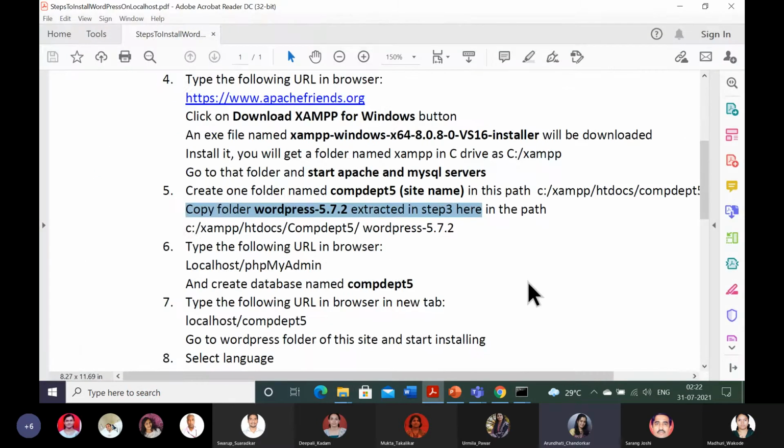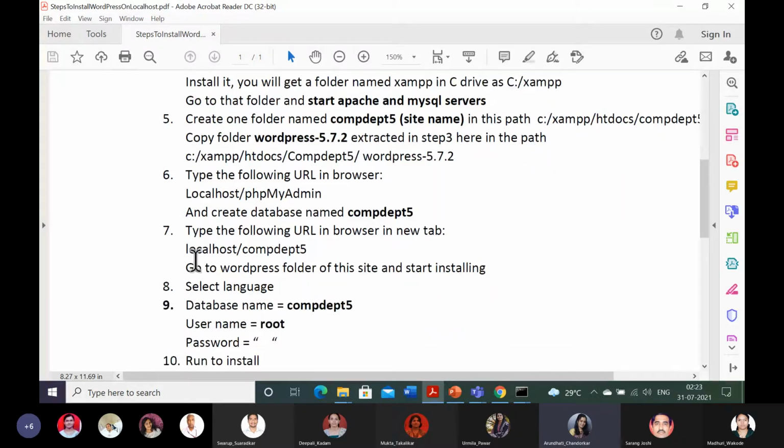So 5 steps we have completed. We had copied that WordPress folder also into our XAMPP by following our path. Now go to the 6th step. Type the following URL in the browser: localhost phpMyAdmin. Let me open the browser. I will type this localhost phpMyAdmin in my browser, and why it is required, I will have to create one database there. So this is the next step.